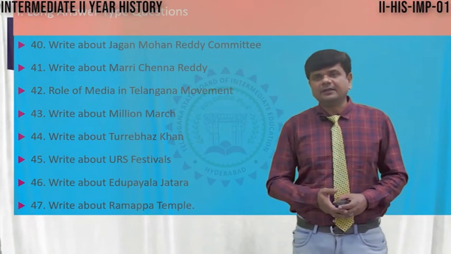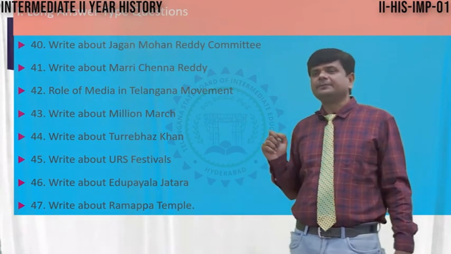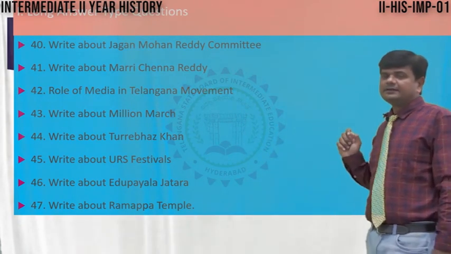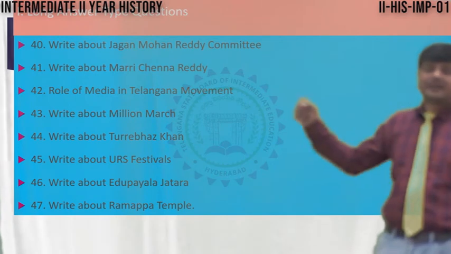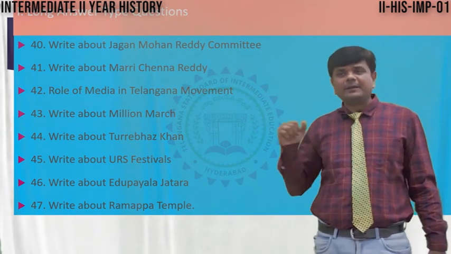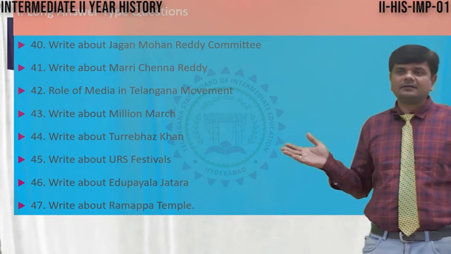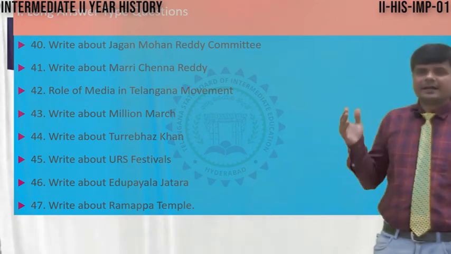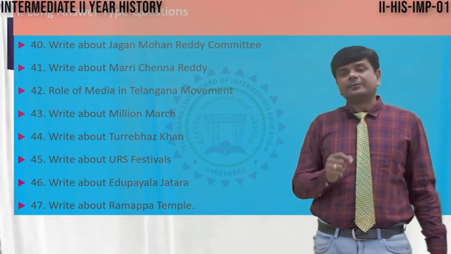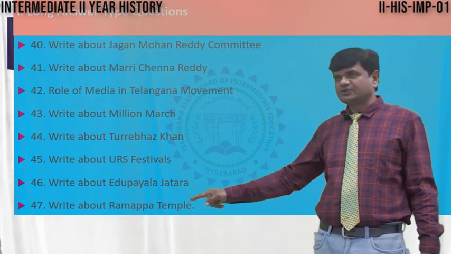Question number 40, write about the Jagan Mohan Reddy Committee. Write about Marichanna Reddy. 42 question, role of media in the Telangana movement. Write about Million March. Write about Turebaz Khan. Write about the Ursu Festival. Write about Edupayala Jatara. Write about Ramappa Temple. So the last question is 47.